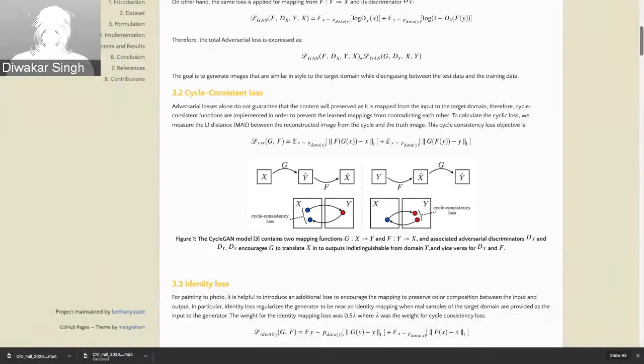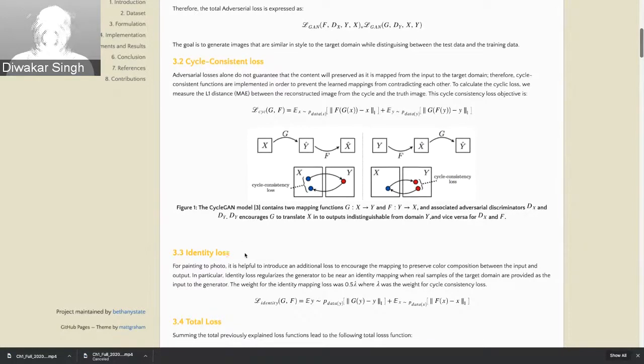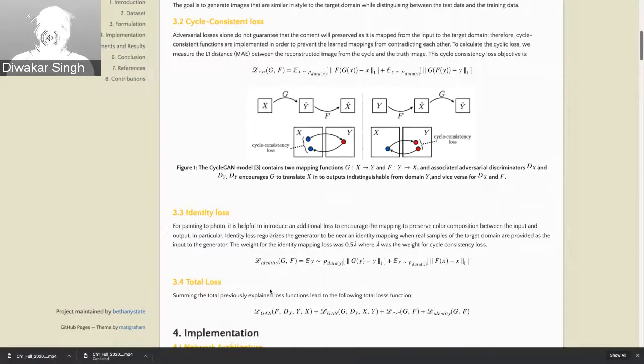Then, since we don't have any paired data to train on, there is no guarantee that the input and the target pair are meaningful during training. So in order to enforce that the network learns the correct mapping, we use the cycle consistency loss. Moreover, we use the identity loss to make generators generate the same output as the input if the input image belongs to their target domain. It has also been observed that this identity loss helps preserve the color of the input paintings. In summary, the total loss is the sum of these three losses.